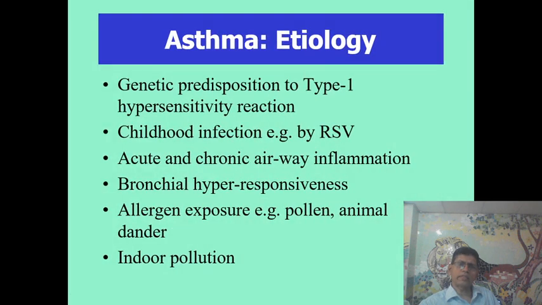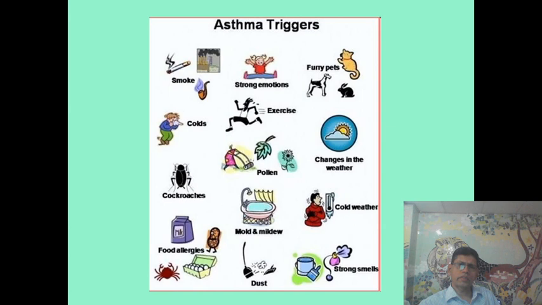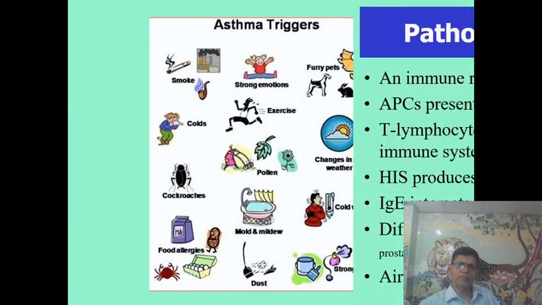The etiology of asthma is a genetic predisposition to type 1 hypersensitivity reaction, and childhood infection by RSV, and also acute and chronic airway inflammation, bronchial hyperresponsiveness, and allergen exposure like pollen, animal dander, and indoor pollution. And these are the asthma triggers.